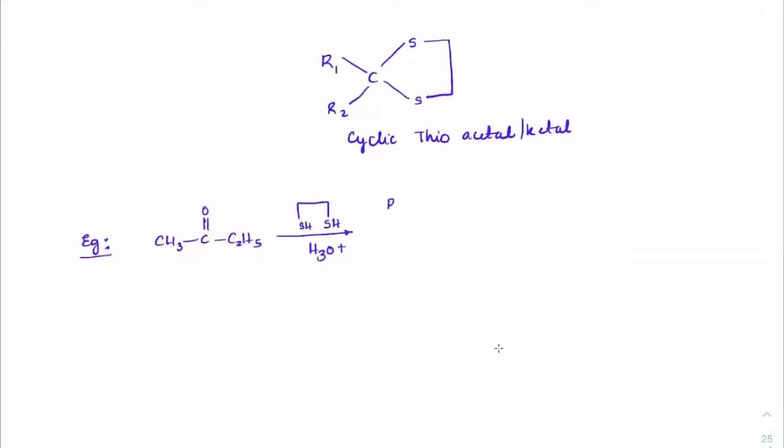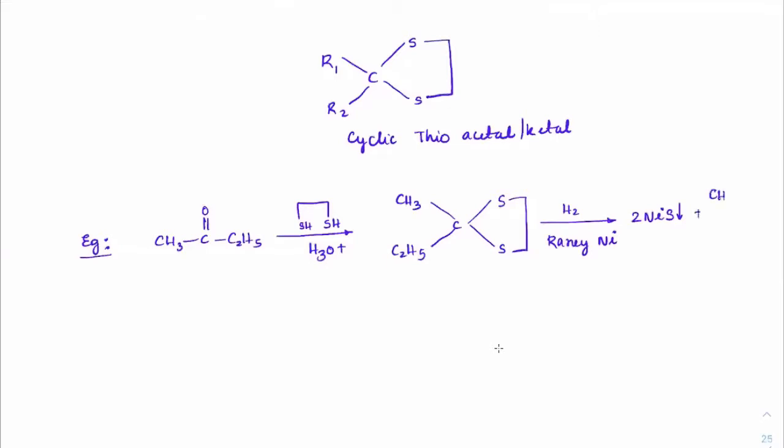So we will get this as CH3, C2H5 connected with this carbon, which is connected with sulfur, and this is the cyclic thioketal, which on reaction with H2 and Raney nickel will form 2 moles of NiS. Nickel sulfide will become a precipitate, and you will get this as CH3, CH2, and C2H5.